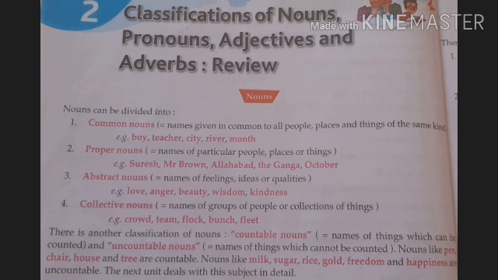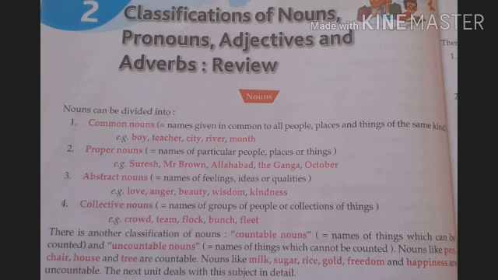Nouns can be divided into four groups here, and you have known that any name is known as noun. All the names are noun. So first start with common nouns. Names given in common to all people, places, and things of the same kind. Boy, teacher, city, river, month. All these are common names, not particular.